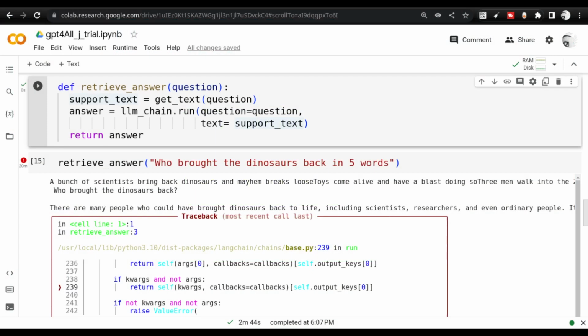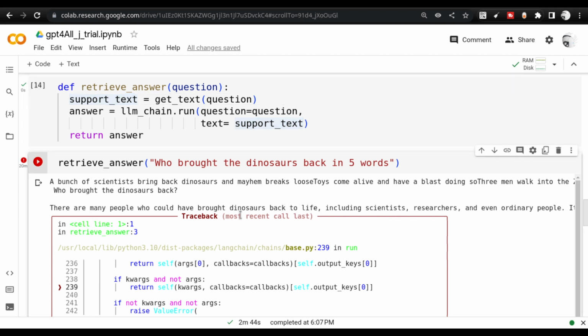The point I want to reiterate here is that you see here the output. There are many people who could have brought the dinosaurs back to life. This particular sentence still makes a coherent output. It is as if it has been written by a human being, right? This is possible because the GPT4All-J model is properly instruction tuned, and it is trying to answer the question directly. It's not thinking about anything else. It is just trying to answer this question. It is not even looking at the context.